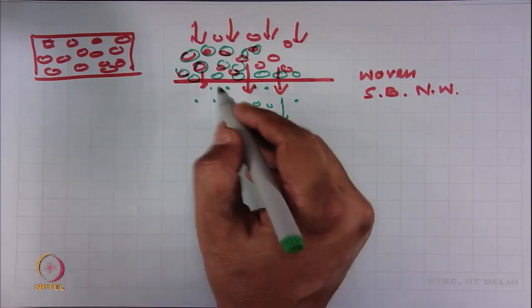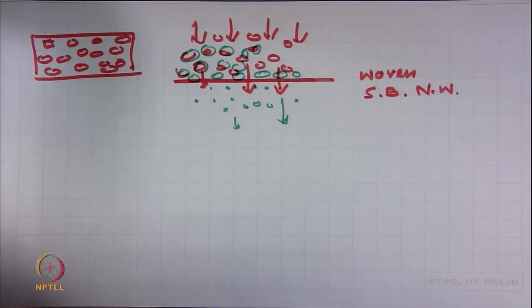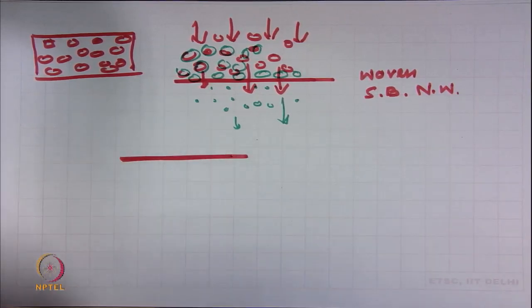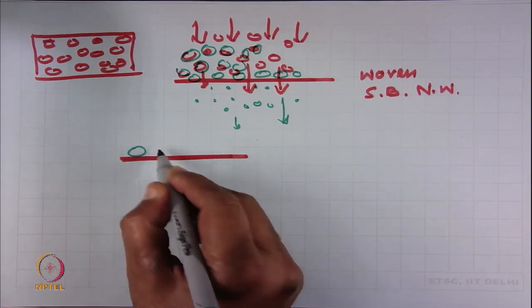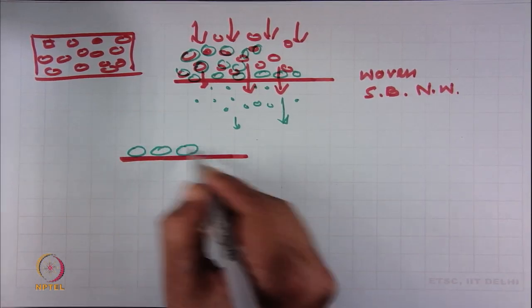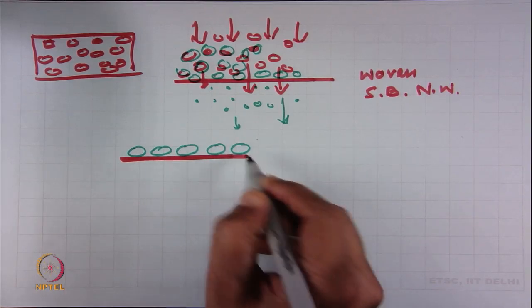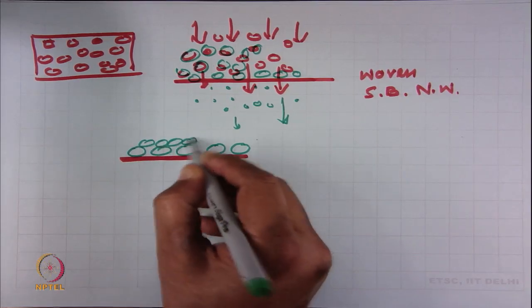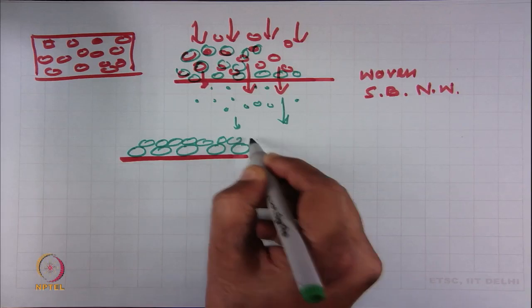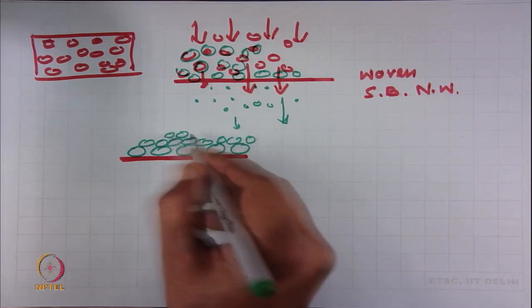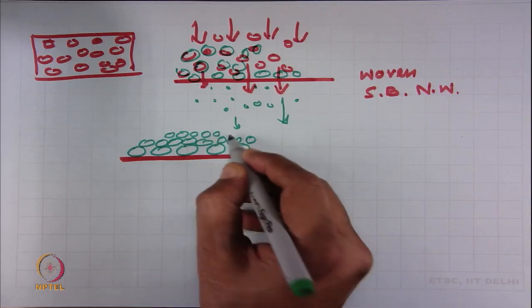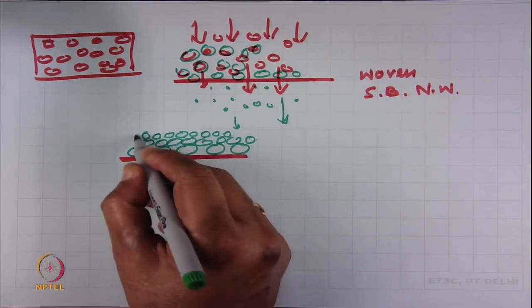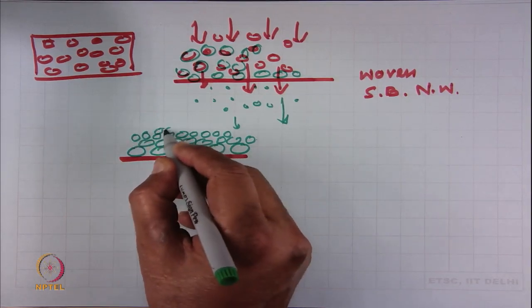But gradually, what will happen, the upstream side will be filled with the large particles initially, then it will gradually form cakes, and ultimately the cake will have a much lower pore structure, lower pore size.